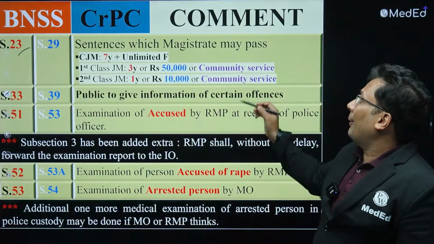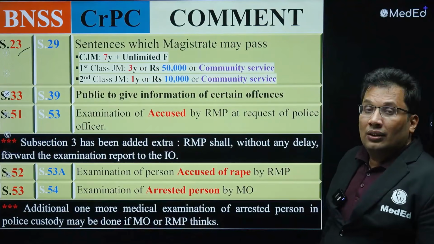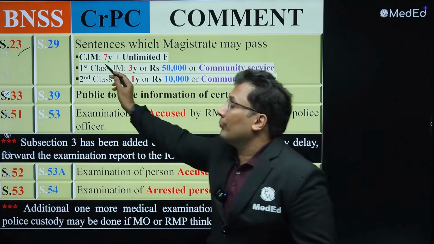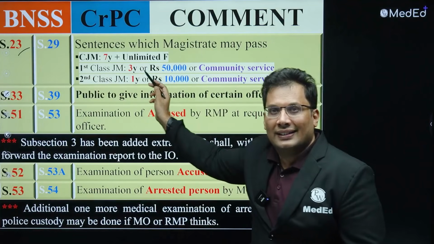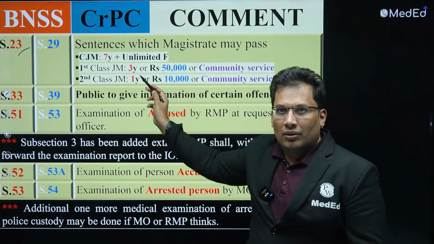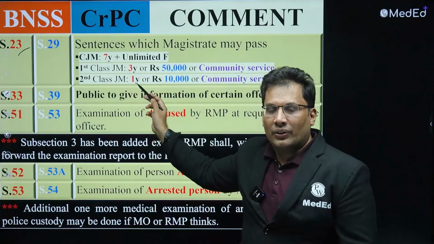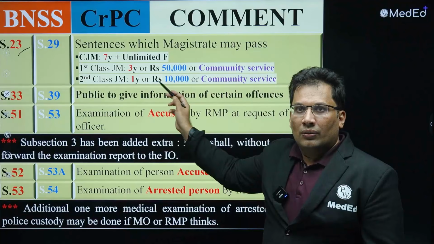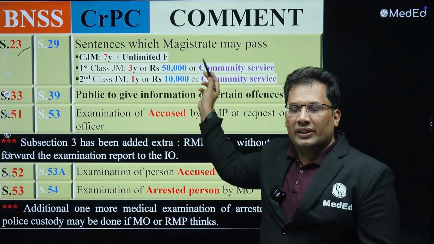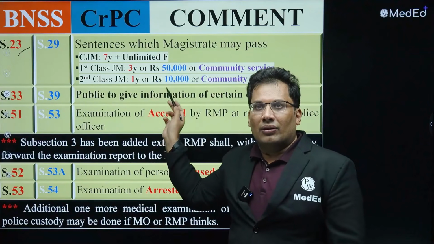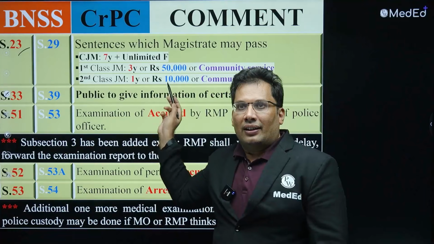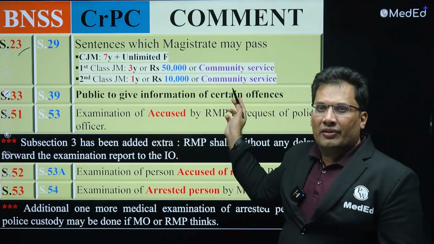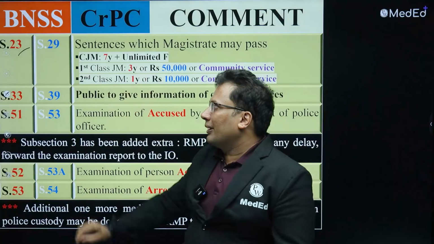sentences which a magistrate can pass. So this is asked in exam, so concentrate. CJM, Chief Judicial Magistrate, 7 years. First class magistrate, 3 years and 50,000. Previously it was less. Plus community service. Second class magistrate, 1 year, 10,000 and community service. This is almost the same except the fine, that is 10 and 50 it is. Previously it was 10 and 5 I think. So again community service has been added. 23 is basically the power of magistrate.